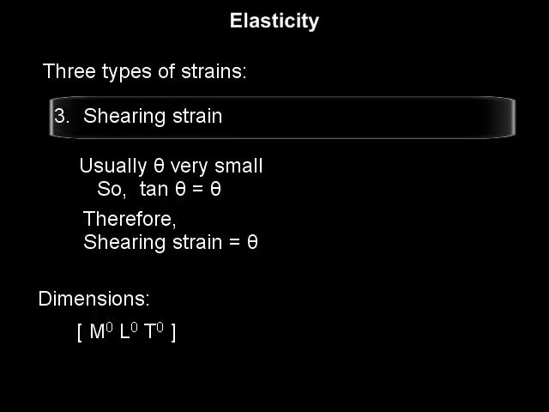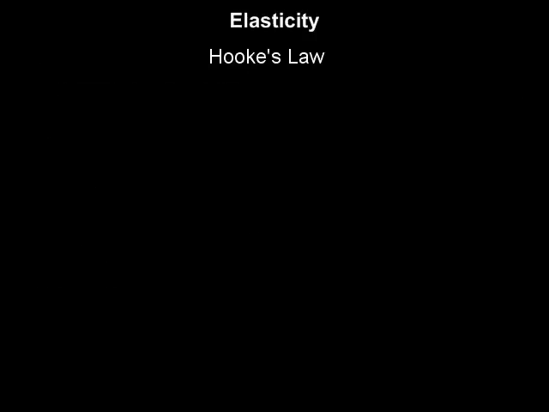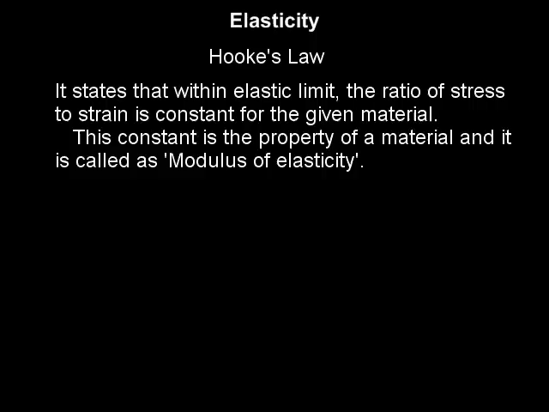Up till now we have studied 3 stresses and 3 strains. Is there any relation between them? The answer is yes. By Hooke's law, we can find the relation between them. The law states, within elastic limit, the ratio of stress to strain is constant for the given material.